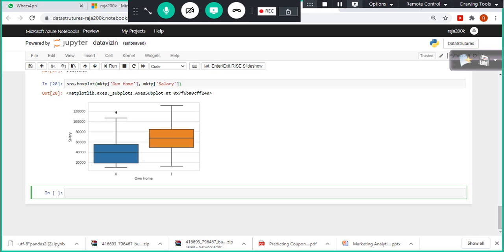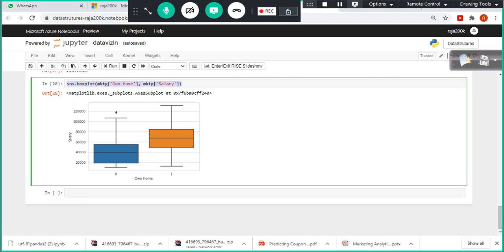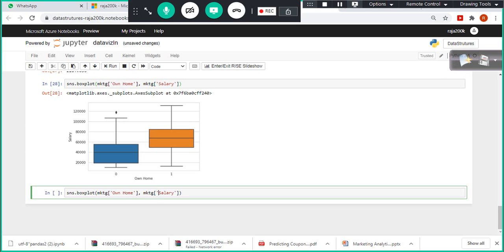Similarly, we can do salary. Sorry, this is salary, not amount spent. This group's salary is more compared to those who do not own the house. When you look at this, what other thing comes to your mind? When I look at this, I said those people who own the house, their salary is more. Does that mean those who own the house, their spend is also more? Certain things should come automatically.